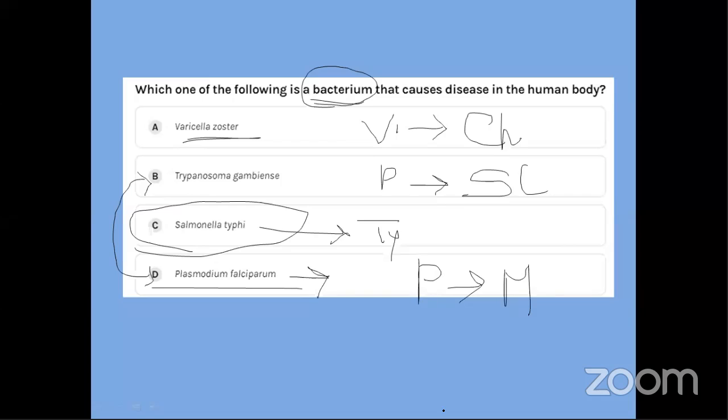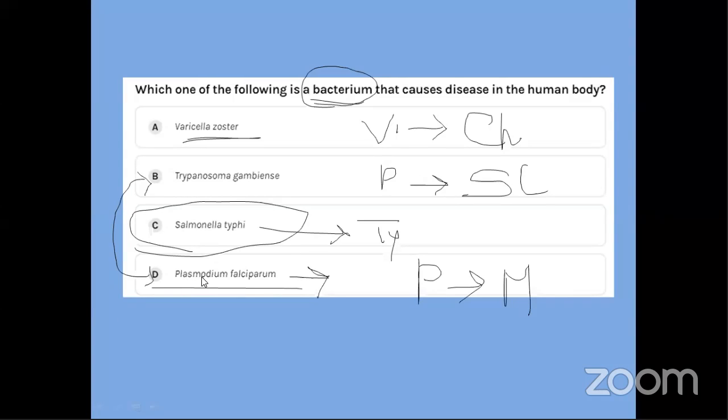Now, the question was which among them is a bacteria which causes a disease, but through the options we have also learned whether each is a virus or a protozoa and what disease it causes. Varicella zoster is a virus causing chickenpox. Trypanosoma Gambinzi is a protozoa causing sleeping sickness, and Salmonella typhi is a bacteria causing typhoid.